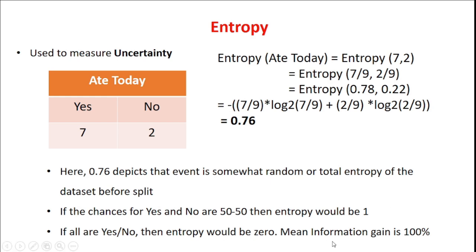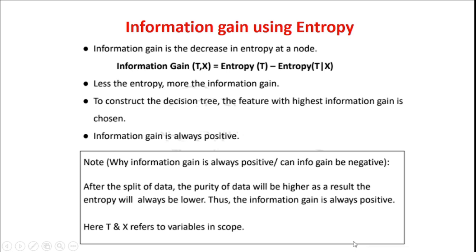Now I introduce a new term called information gain. What is meant by information gain? Information gain is the decrease in entropy at a particular node. Information gain of T given x is equal to entropy of T minus entropy of T given x. For less entropy, the information gain will be high. Entropy and information gain are inversely proportional.